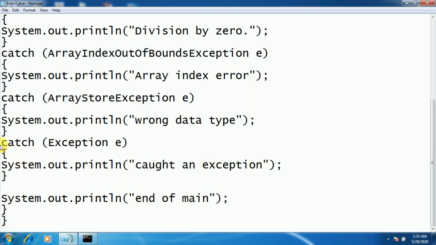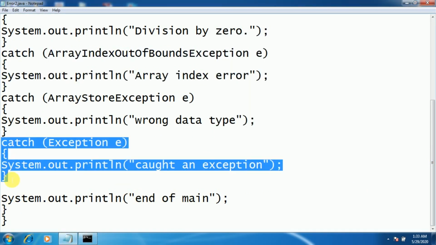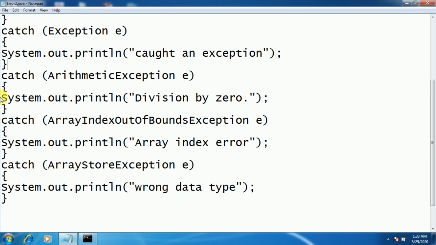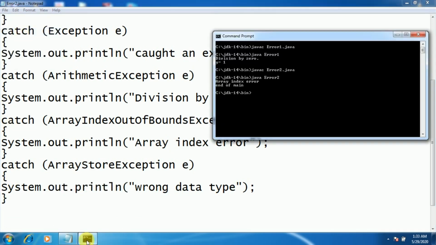Now, suppose I bring this generic catch statement to the beginning itself, immediately after the try, then let's see what happens in the program. Compile it.